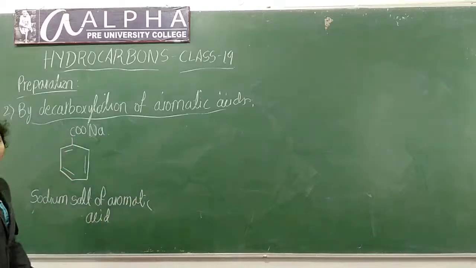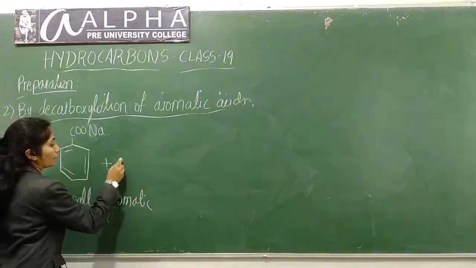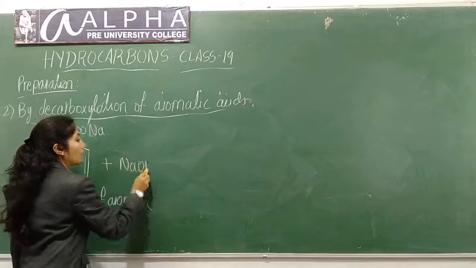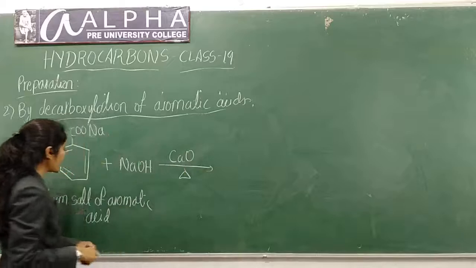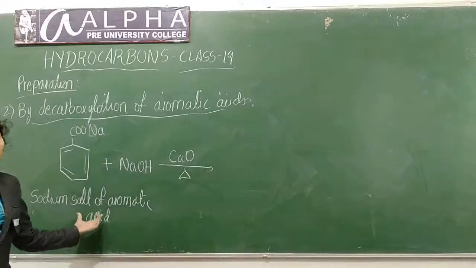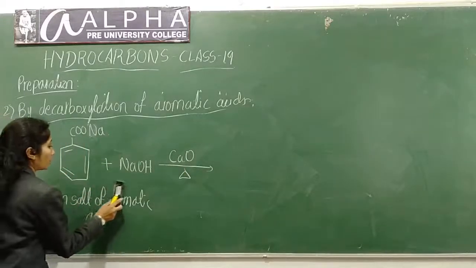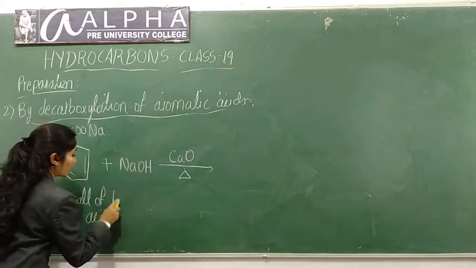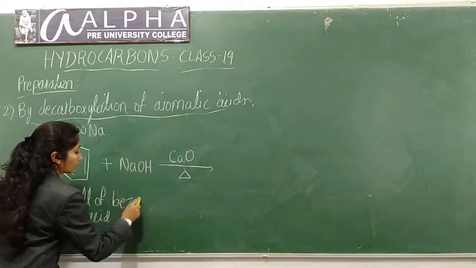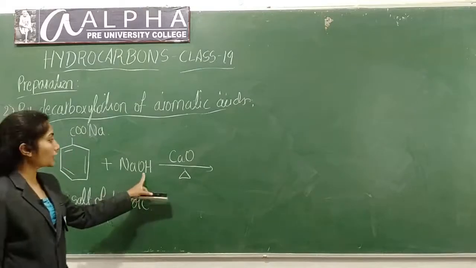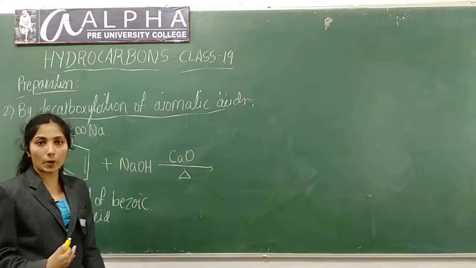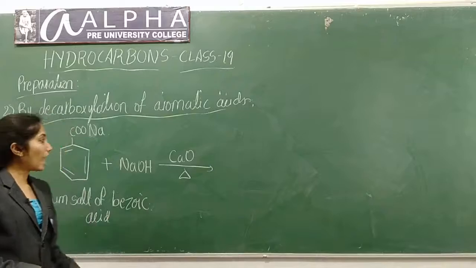So when you treat it with soda lime, which is a mixture of NaOH and CaO, and heat the sodium salt of benzoic acid, what will happen?